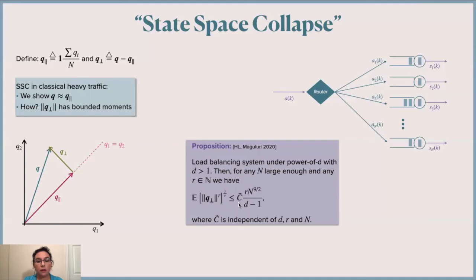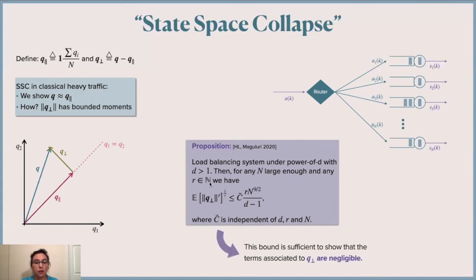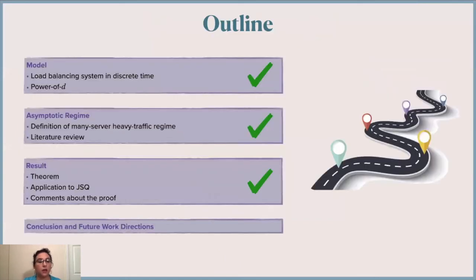And then we use this result in the respective proofs with the MGF method and Stein's method. And this is sufficient to show that Q perp is negligible. So that's why we call it state space collapse. Well, that concludes what I wanted to tell you about the proof. If you want to know more about the details, I'll be happy to discuss offline. But due to time constraints, I will not do it now.